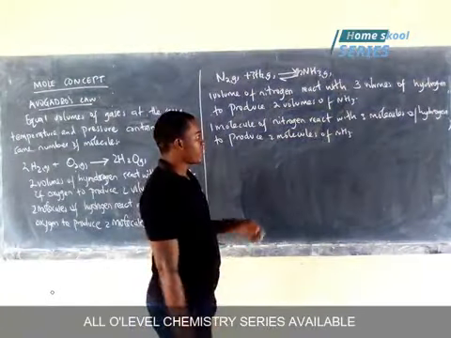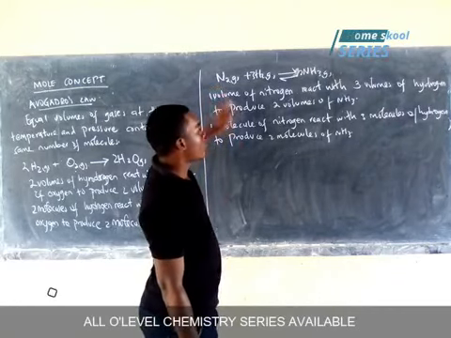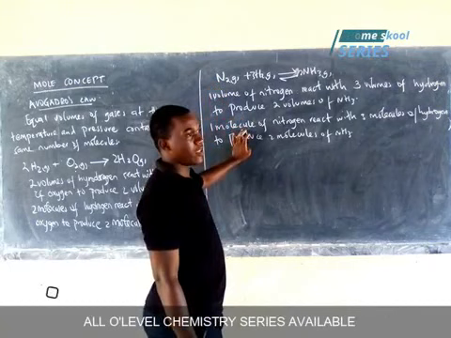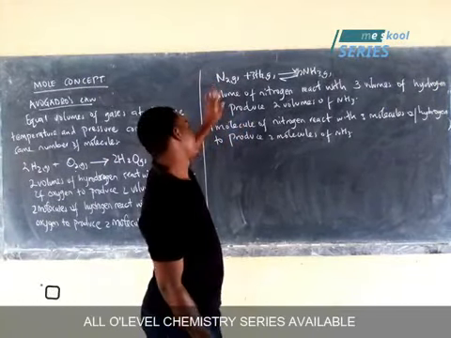So this law enables us to change from volumes to moles, and at the same time it can help us to change from moles to volumes.